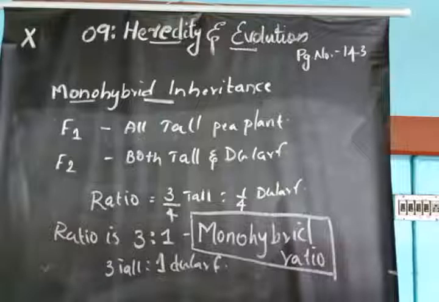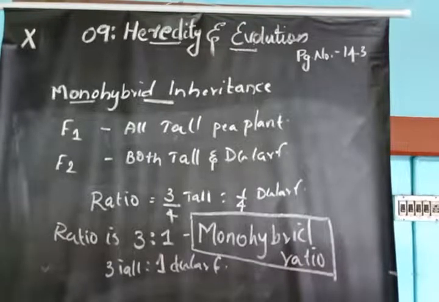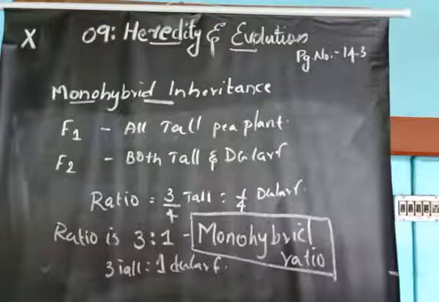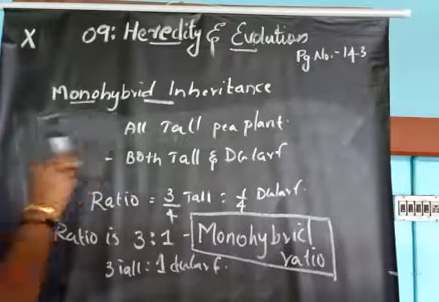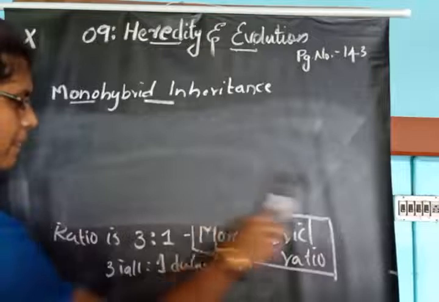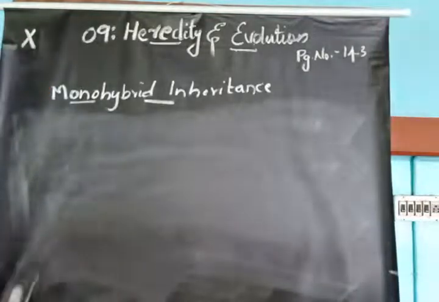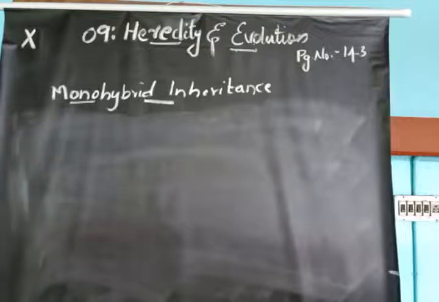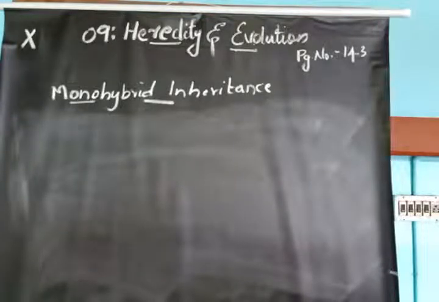So from this, what he came to infer is that in F1 there is no dwarf plant. All the F1 plants are tall. The dwarf character of the parent pea plant disappeared in the first generation progeny.